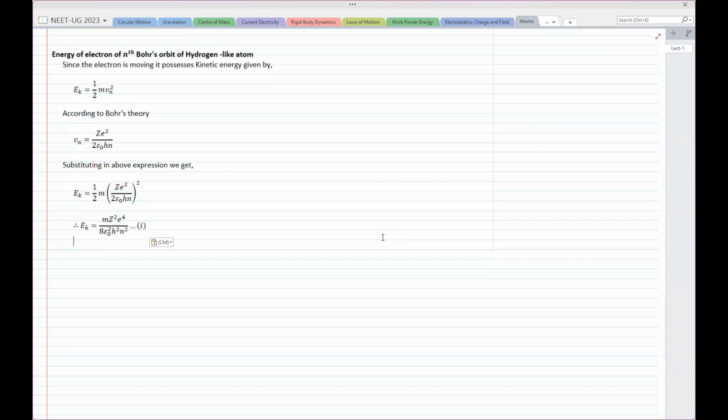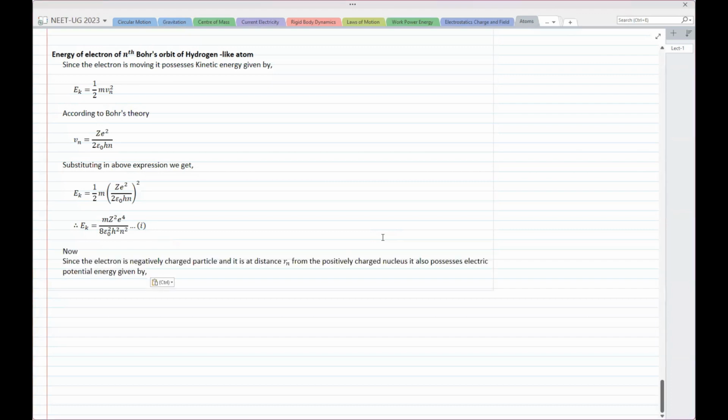Now, this is the kinetic energy. Also, the electron is in the electric field produced by the nucleus, right? Since the electron is a charged particle in the field produced by the positively charged nucleus, its potential energy is given by the electric potential at distance Rn due to the charge on the nucleus. The charge on the nucleus is Ze, I'll write that also, plus Ze, multiplied by the charge on the electron, which is minus e.